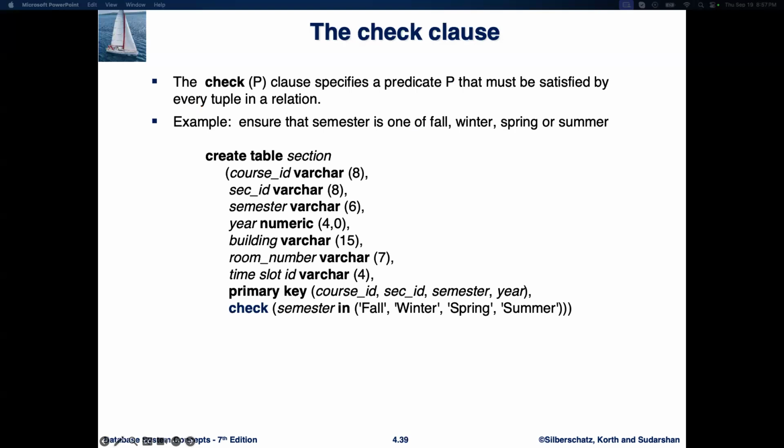The check clause specifies a predicate, a condition that must be true for every row in the table. If the condition isn't satisfied, the data cannot be inserted or updated. Let's say we want to make sure that the semester column in a section table can only have one of four values: fall, winter, spring, and summer. We can enforce this with a check constraint: check (semester in ('Fall', 'Winter', 'Spring', 'Summer')). Here, the check constraint ensures that any value inserted into the semester column must be one of these four values. If someone tries to insert a value like autumn, the database will reject it.